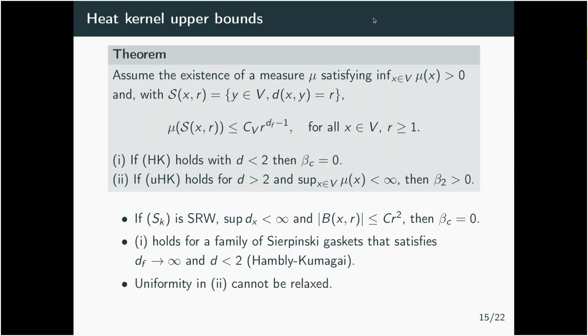Another point is that, on the second point, you are asking for uniform heat kernel bounds in the case of dimension strictly bigger than 2.